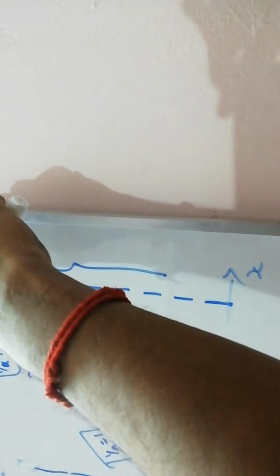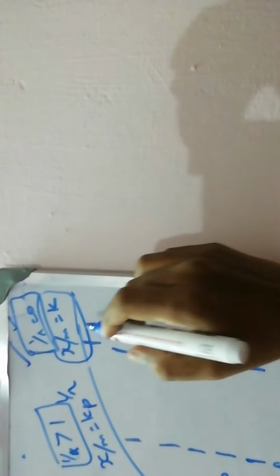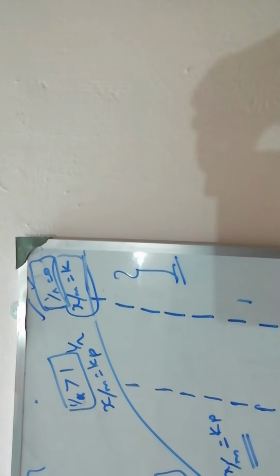After this, all the gaseous molecules are saturated with the adsorbent. After this curve, there is no more adsorption. The Freundlich adsorption isotherm fails in this category. Okay, these are the 3 conditions I have explained.